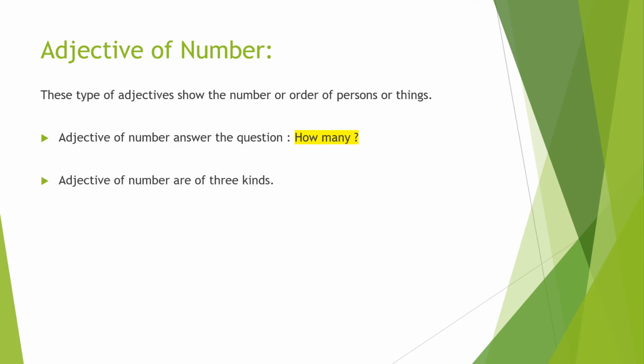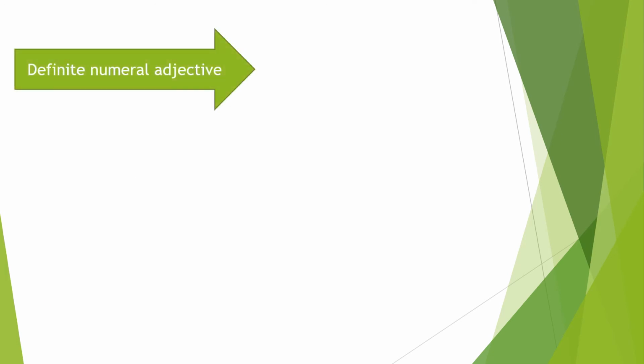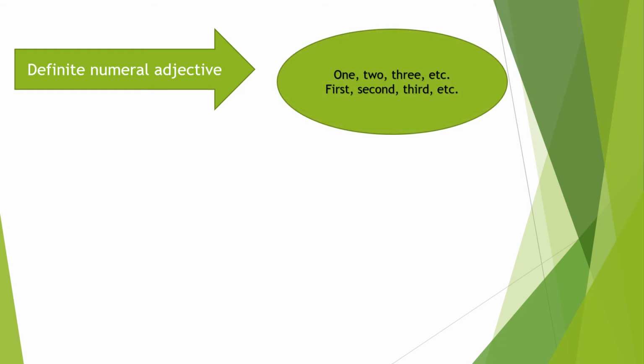Adjectives of number are of three kinds. First is definite number adjective, second is indefinite number adjective, and third and last is distributive number adjective. Let's take one by one. First is definite numeral adjectives.